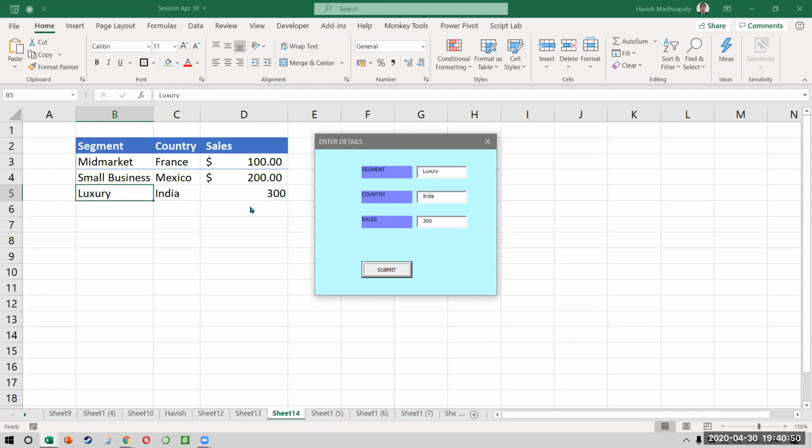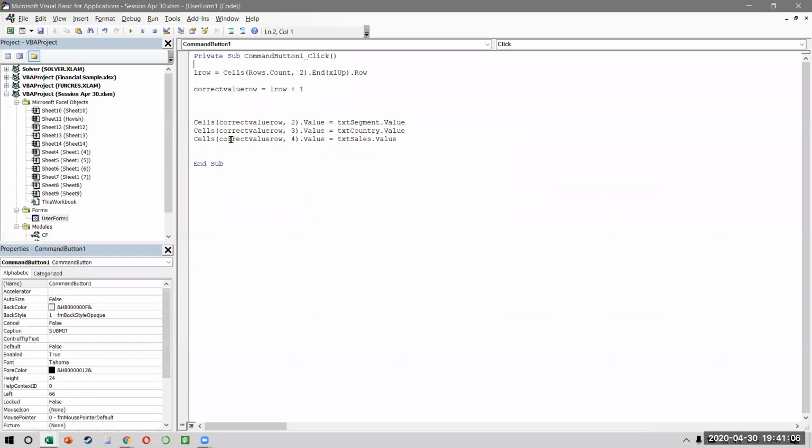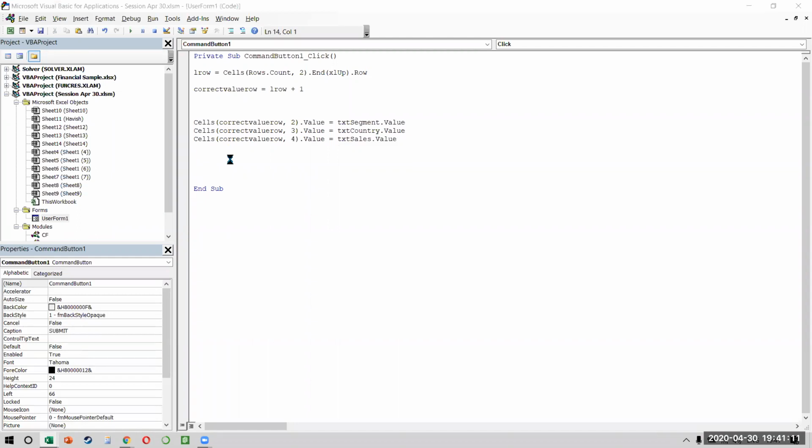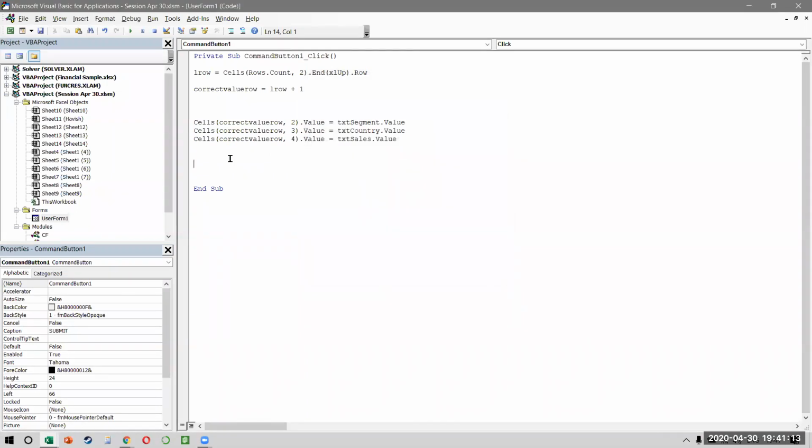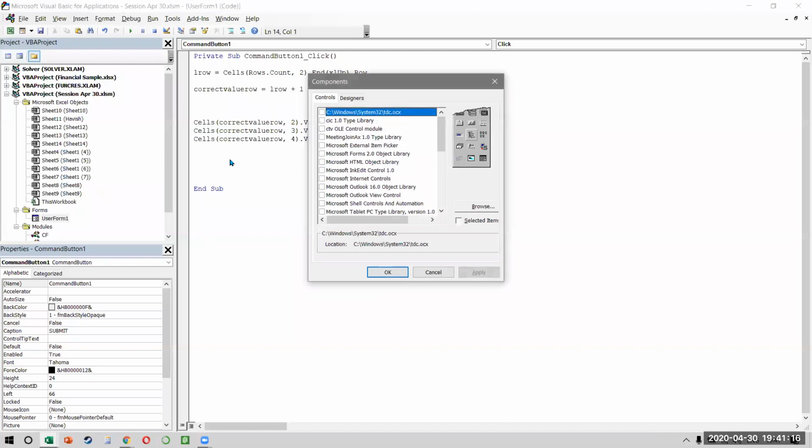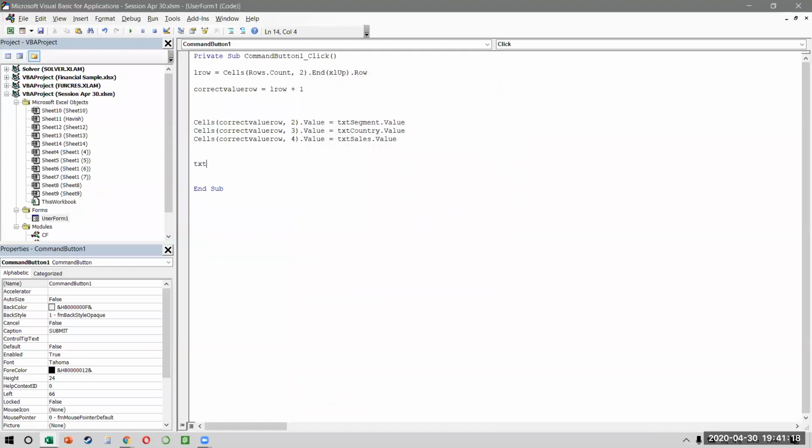But it is not a good user experience, no? Because think about it. Once you put the first value, obviously you might also want to put another value. Now, who is going to come to these cells and remove the existing values? This is not a good user experience we are creating. So we also have to say that after the user has inputted these numbers, text segment dot value is equal to blank, right? I hope that makes sense.